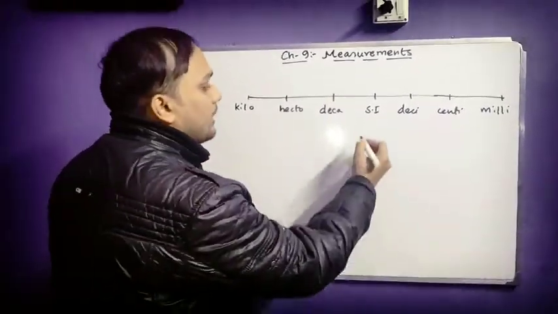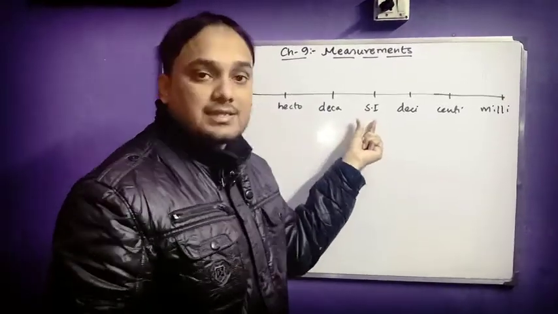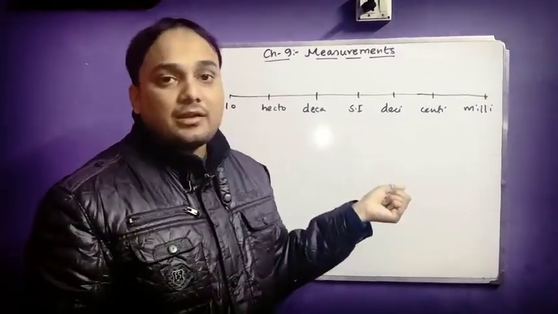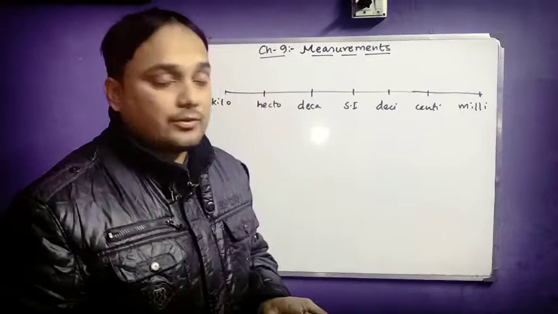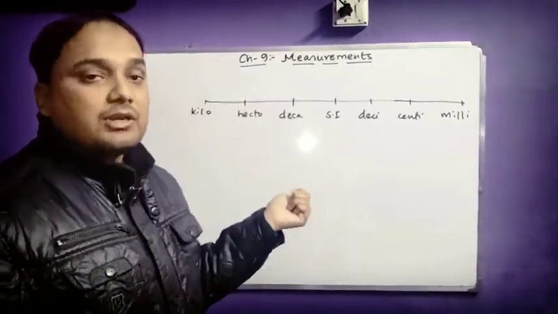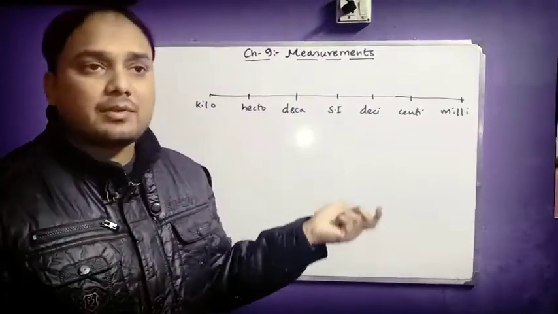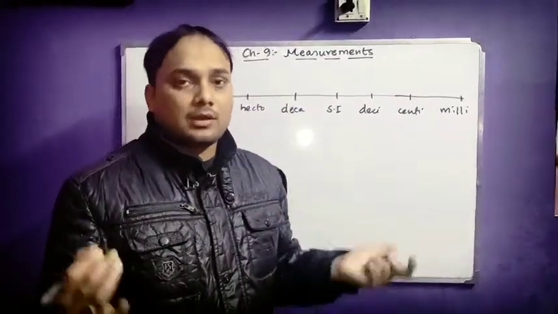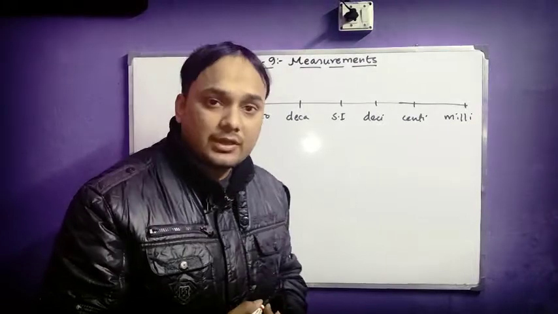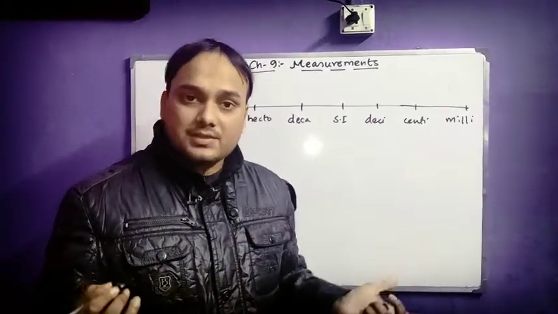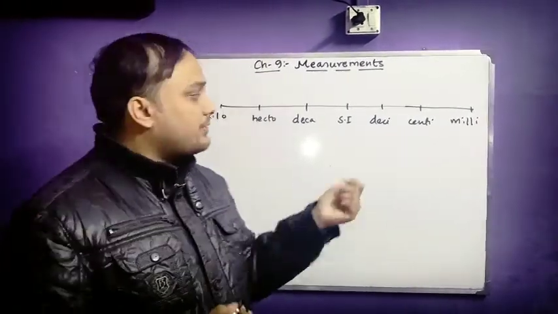Here you will see one new term, SI. SI means standard international unit. This standard international unit is very important because different things are dealt with using one standard unit which is applicable in every place globally.